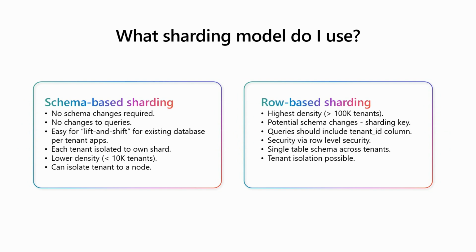One more thing on the left is a schema provides more isolation of tables for a tenant, right? On row-based sharding, you can have a high density of customers, greater than 100K tenants. Of course, you need to do some work in terms of potential schema changes and sharding keys, including that in primary keys of related tables so that they're co-located. Security can be done via row-level security here. And you can still isolate tenants and move shards around. The cluster set of functionality still apply,